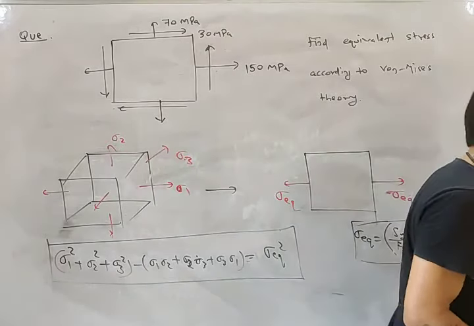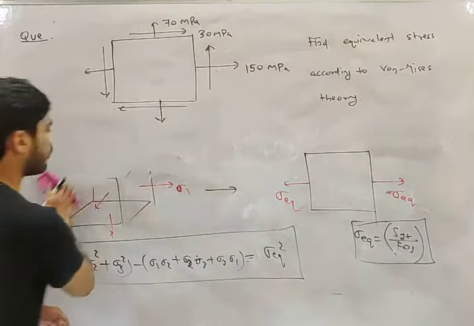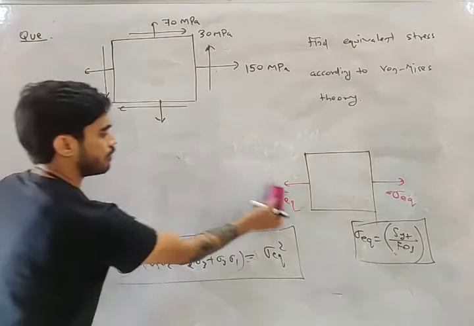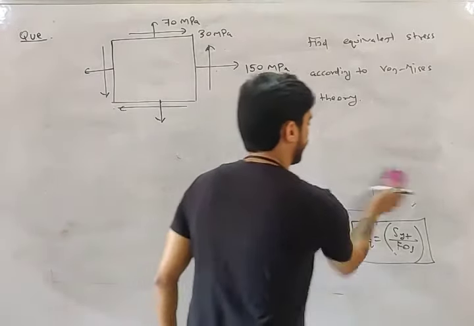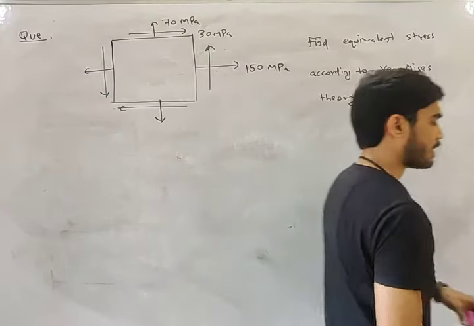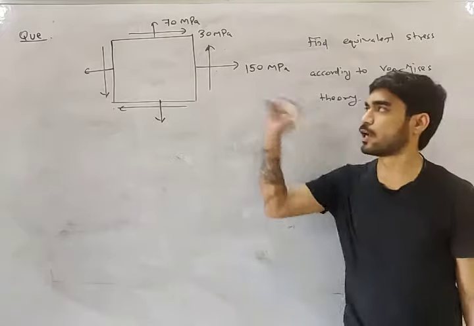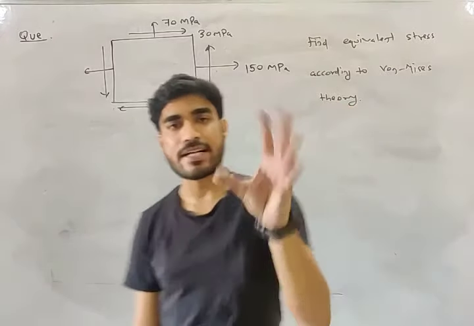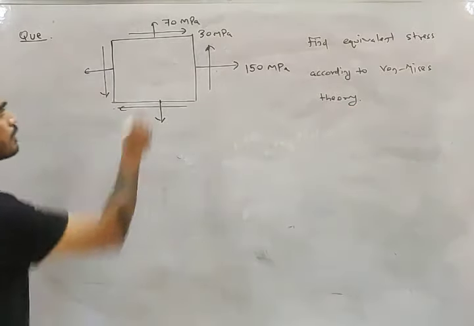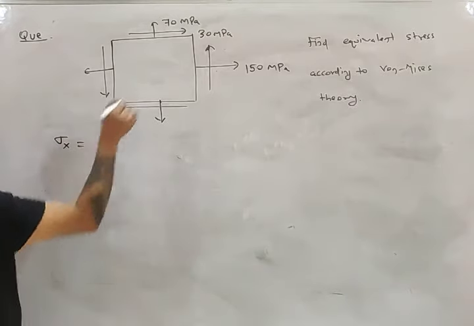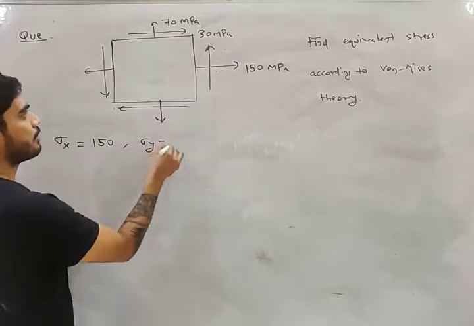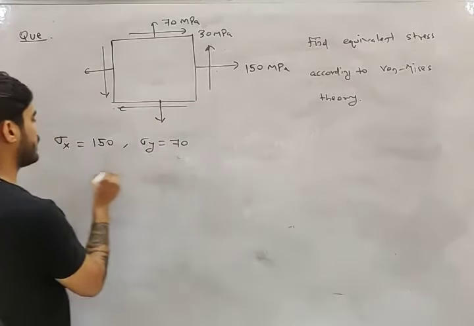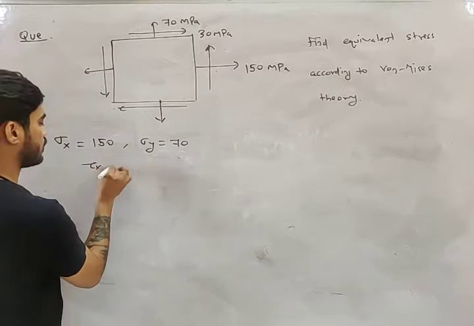So let's find the equivalent stress. Before finding equivalent stress, we need to find the principal stresses. So let's calculate the principal stresses first. In any problem of theory of failure, you first have to find the principal stresses. So here what do we have? Sigma x 150, sigma y 70 and tau xy 30.